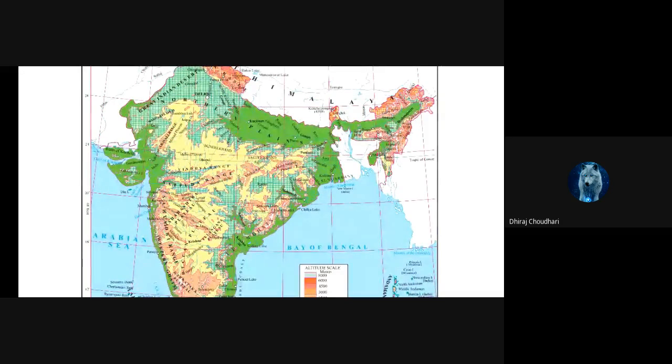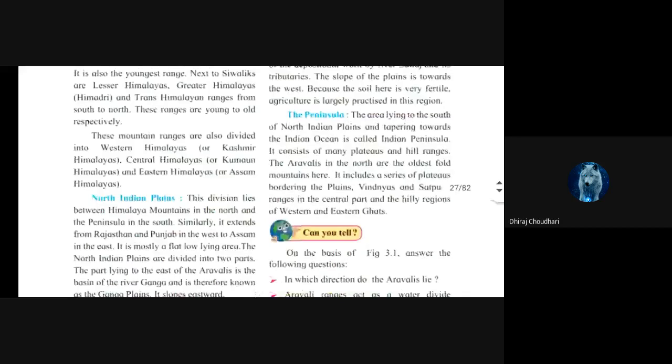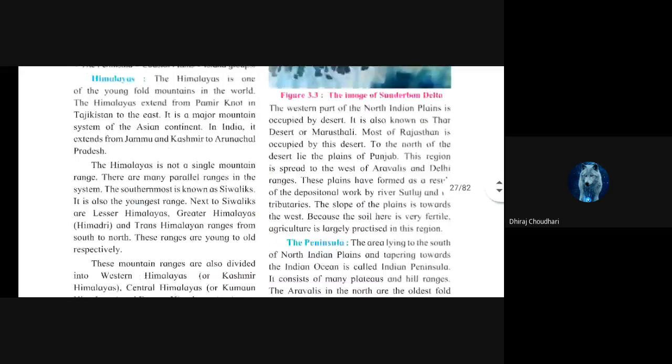Okay, there is a Thar Desert in the Rajasthan. So it is also present to the west of the North Plains. Okay, it is also known as Thar Desert or Marusthali. Okay, it is called as Marusthali or desert, Thar Desert in the Rajasthan. Most of the Rajasthan is occupied by this desert.